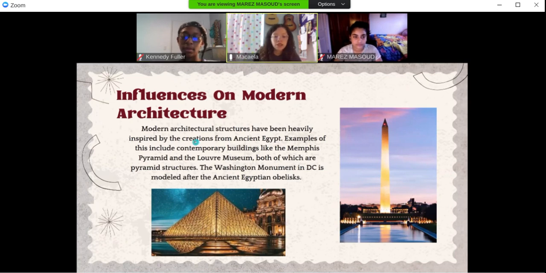Influences on modern architecture. So modern architectural structures have been heavily inspired by ancient Egyptian creations. Examples of this would be contemporary buildings that exist right now, such as the Memphis Pyramid. Memphis is also named after Memphis in ancient Egypt, and the Louvre Museum in France, both of which are pyramid-shaped structures, as you can see in this first picture. And the Washington Monument in Washington, D.C. is also modeled after the obelisks that they used in ancient Egypt, and that's in the second picture over here.